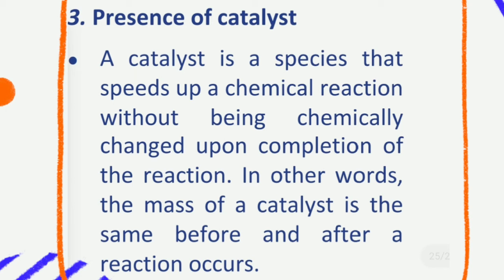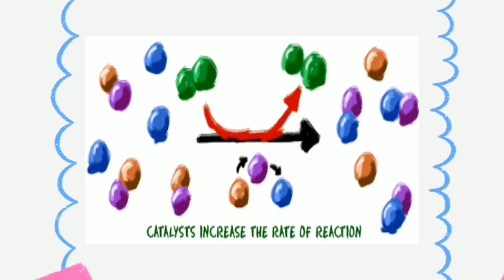Upang mapataas ang rate ng reaksyon nang hindi nauubos sa proseso, karaniwang pinapabilis ng mga catalyst ang isang reaksyon sa pamamagitan ng pagbabawas ng activation energy o pagbabago ng mekanismo ng reaksyon. Ang mga enzyme ay ang mga protina na kumikilos bilang mga katalista sa mga reaksyong biochemical.